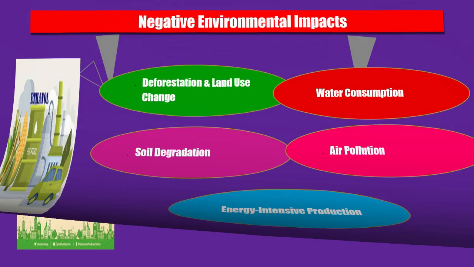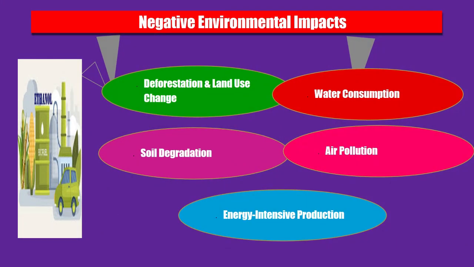There are many negative environmental impacts also. First of all, deforestation and land use change: large scale ethanol production, especially from corn and sugarcane, leads to deforestation and loss of biodiversity. And water consumption is one of the things: ethanol production requires significant amounts of water for crop irrigation and processing, contributing to water scarcity.